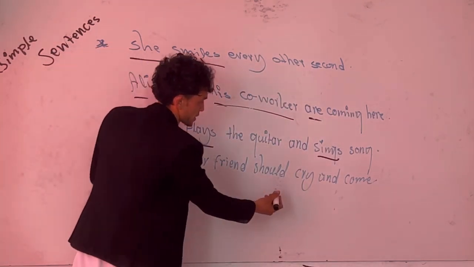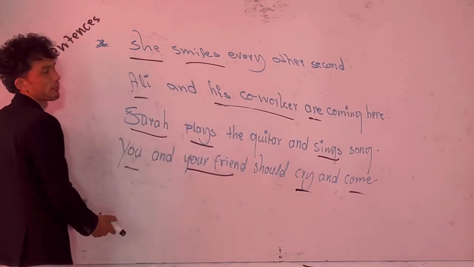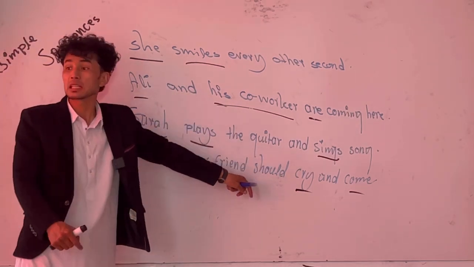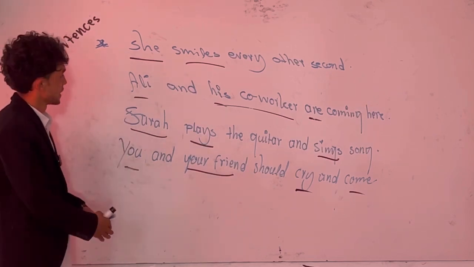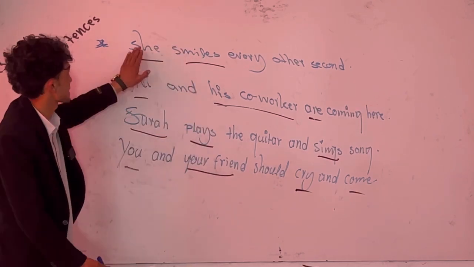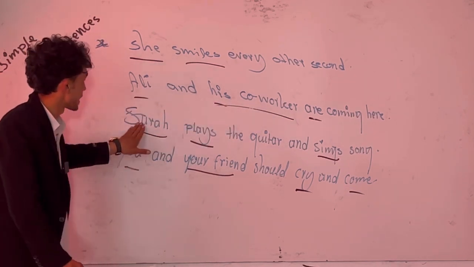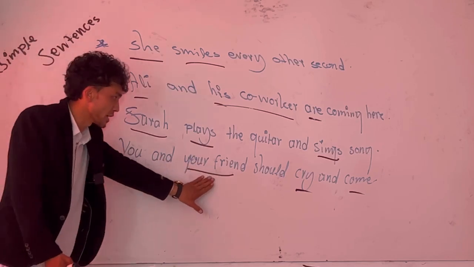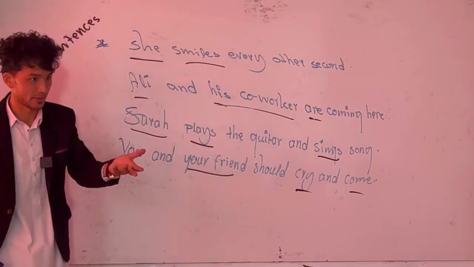Look at these two verbs here, and look at these two subjects. Two subjects and two verbs. Still, it is called what? Simple sentence. Look at the different patterns of simple sentence: subject, verb; subject, subject, one verb; subject, verb and verb; subject, subject, verb and verb. You guys understood? That is all.